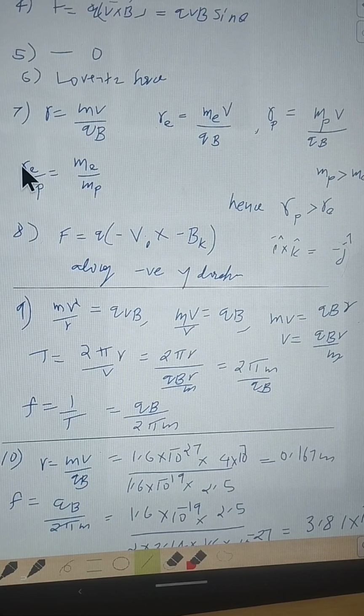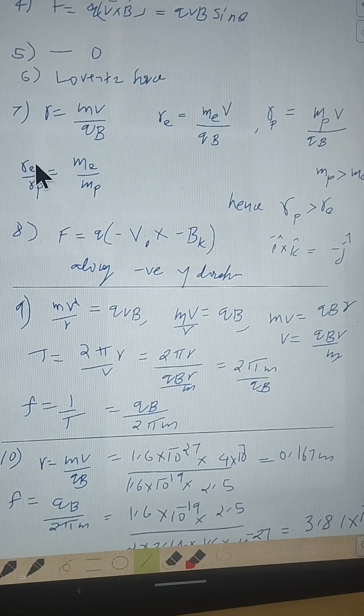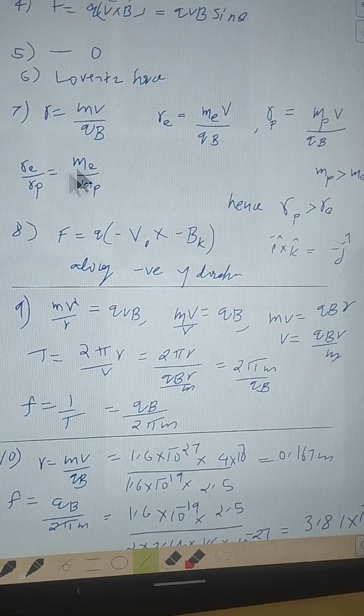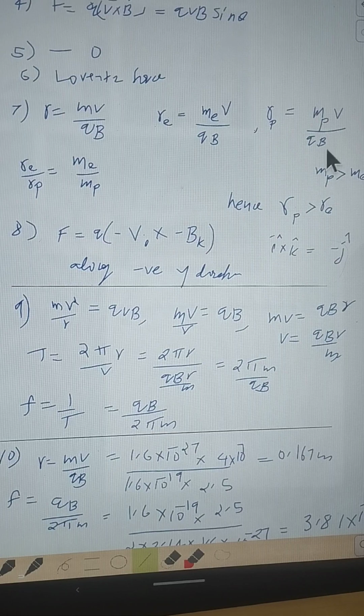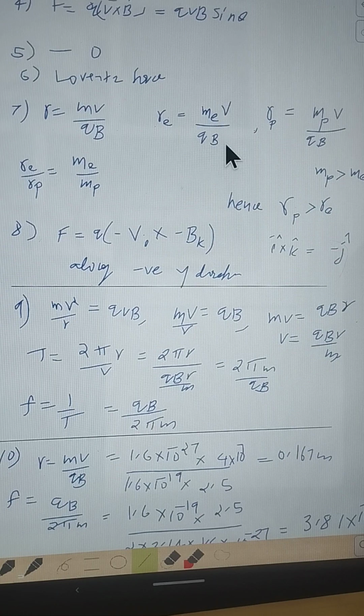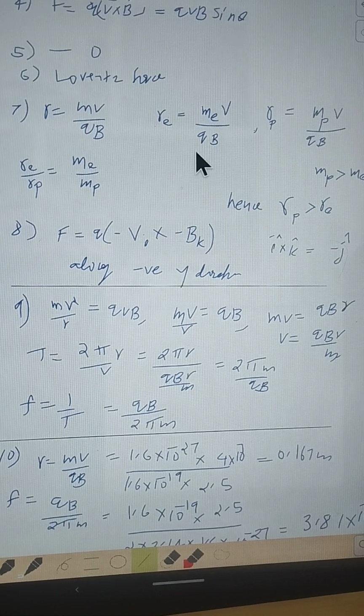So when we are trying out the ratio, we know both of these particles enter the field with the same velocity, and they are entering the same magnetic field. So v and B are the same for both, and the magnitude of the charge is also the same. So the ratio of radii is taken in this manner.